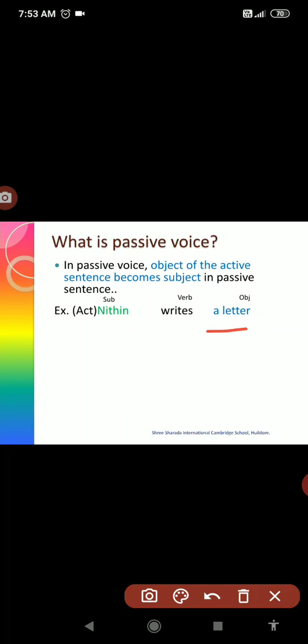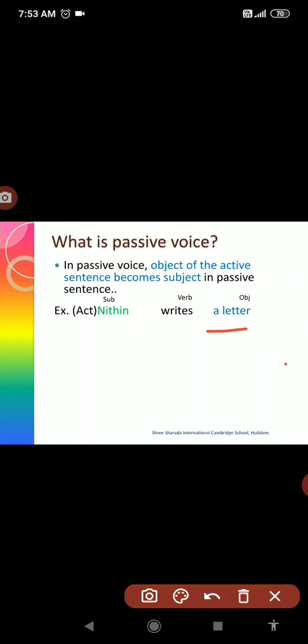In a simple way, here in the active voice, this is a sentence example of active voice: subject, verb, object. That means SVO format in active voice. But if you convert it into passive, it is the inverse of that, so SVO changes to OVS format.